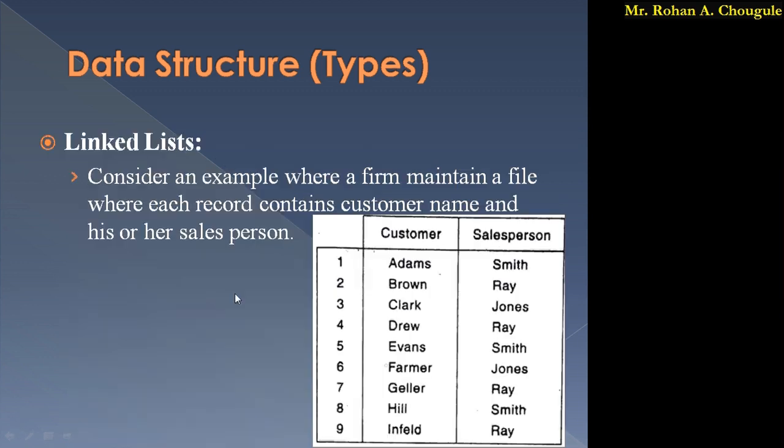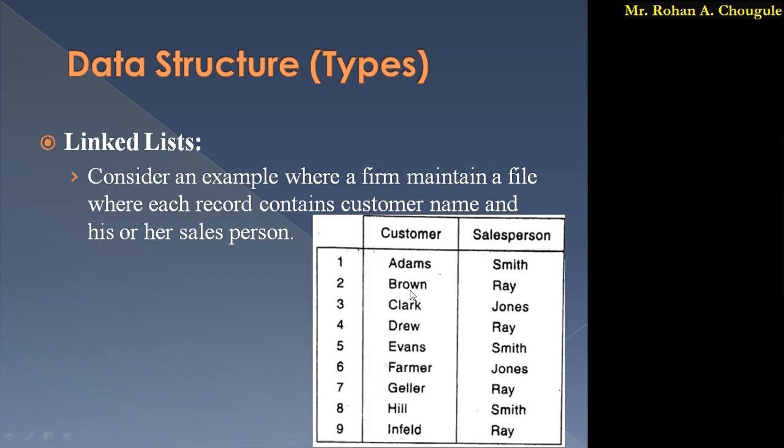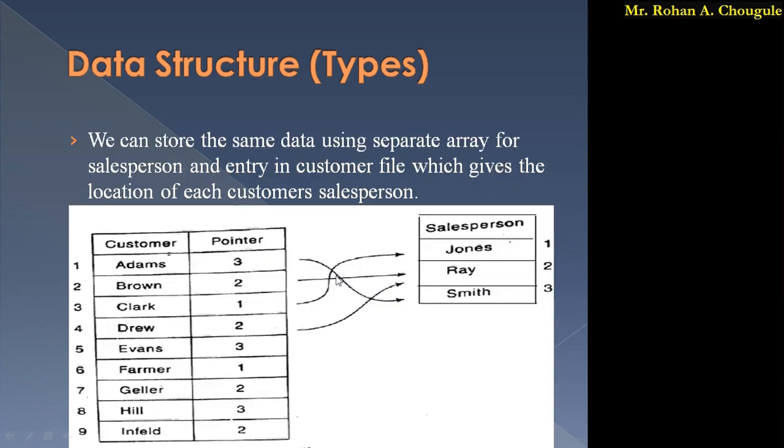As we see, Adam's salesperson is Smith. Instead of writing the name, we have written the pointer. In the second array, Smith is present at the third location, so we have simply written the third.